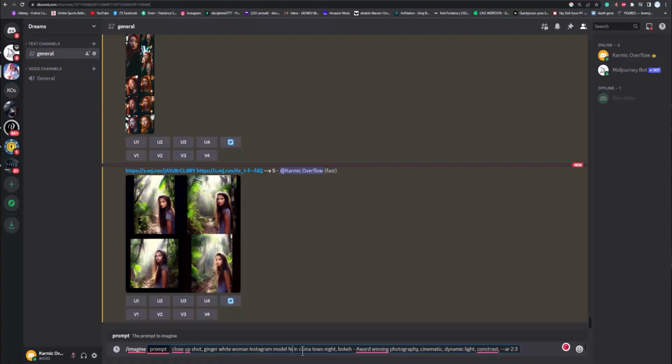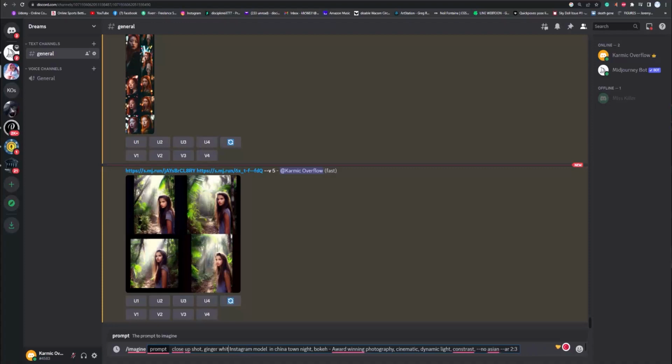So I don't have that female there no more. Oh, I know why. It's because of Chinatown. So sometimes you can do a negative prompt. Because we're in Chinatown, you can then over here do a negative prompt. I'll show you what that looks like. You do dash, no, and then space, and then whatever you don't want. So let's say we don't want Asian. And that way it shouldn't give us an Asian person anymore. And I probably don't have to have the white woman here anymore. Just a proof of concept.